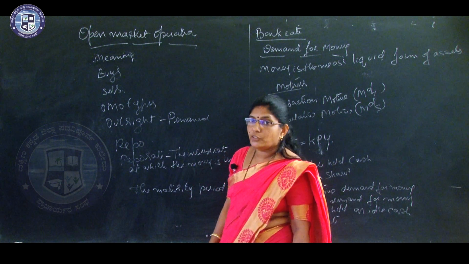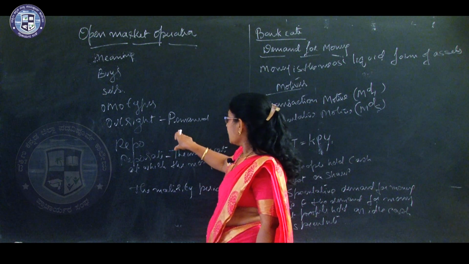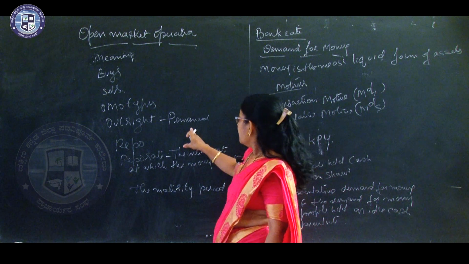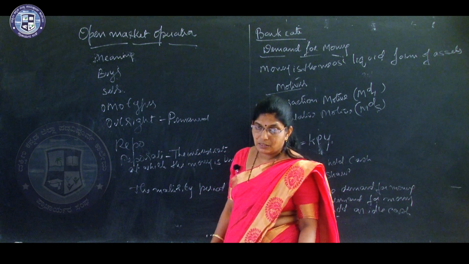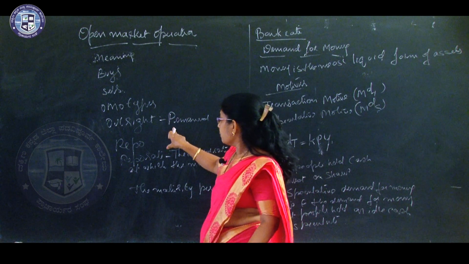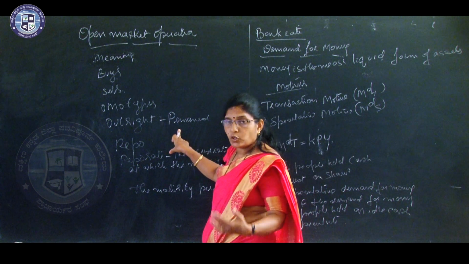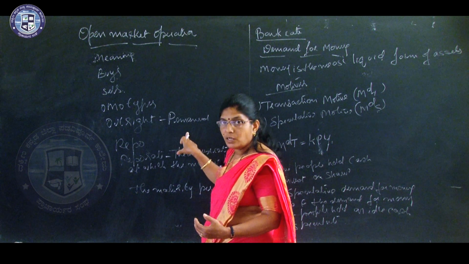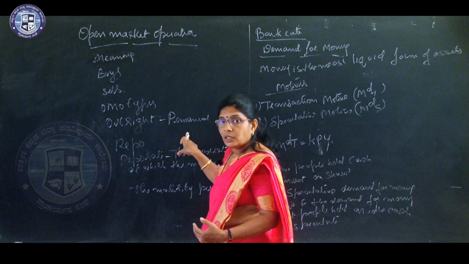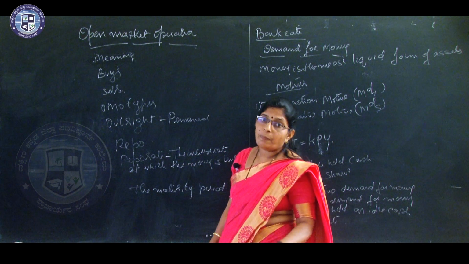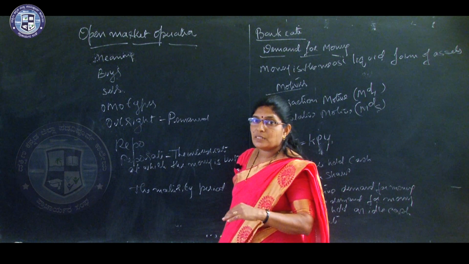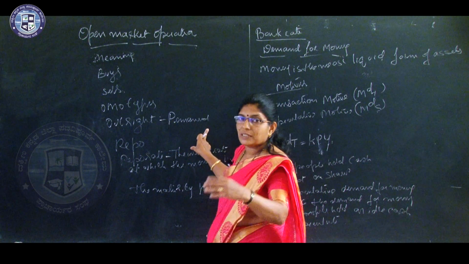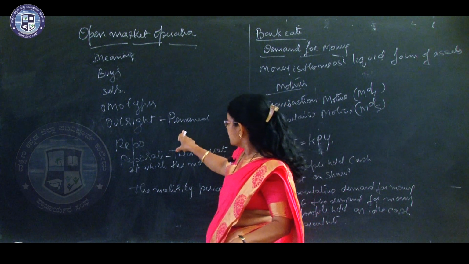What is this outright operation? In this type of open market operation, it is permanent in nature. When the government buys bonds and securities of the government, it buys without any promise to sell it later. So that is permanent.